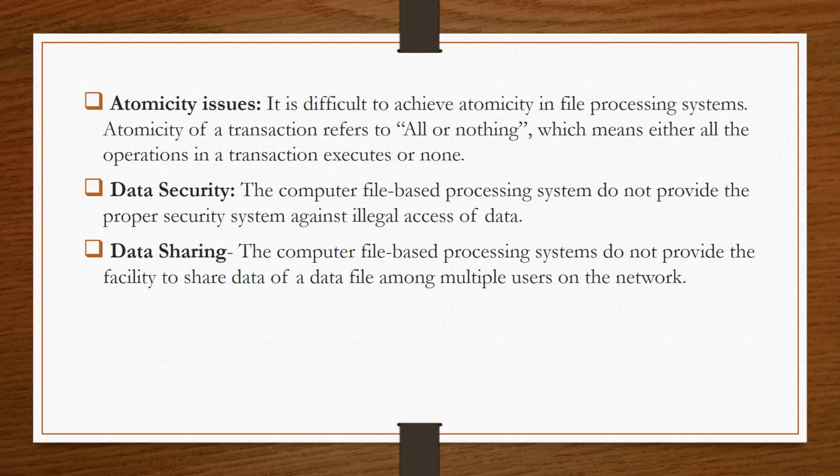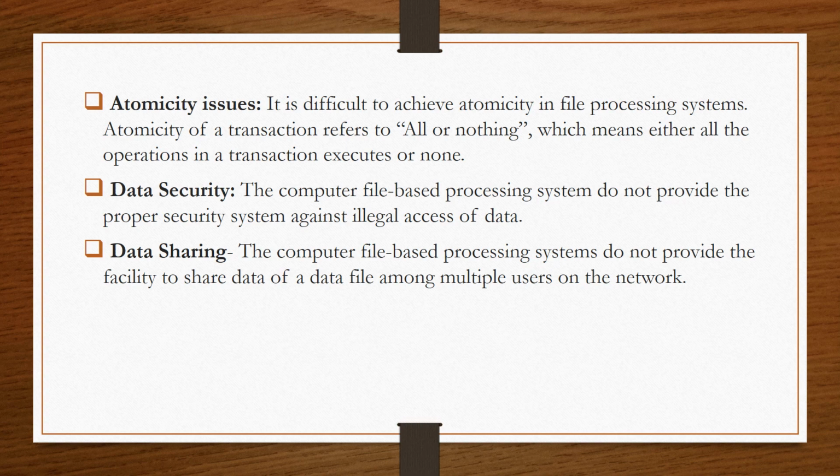For example, let's suppose we have one person named A and one person named B, and A wants to transfer some amount, let's suppose 1000 rupees or 2000 rupees, to the account of person B. The transaction consists of multiple operations: first a debit has to occur from A's account, and then it has to be credited to B's account.